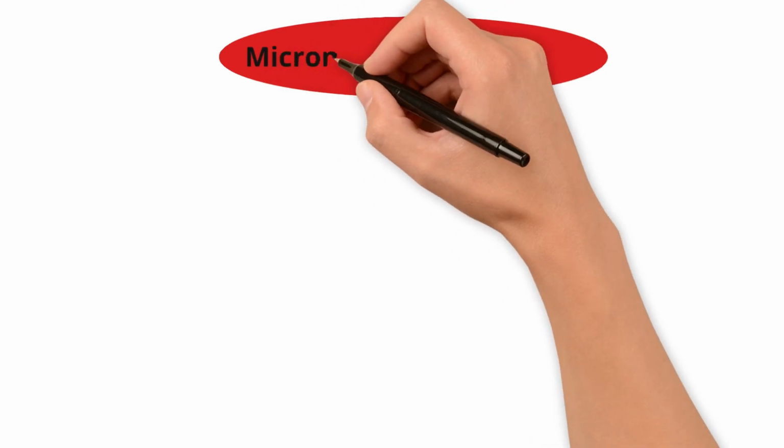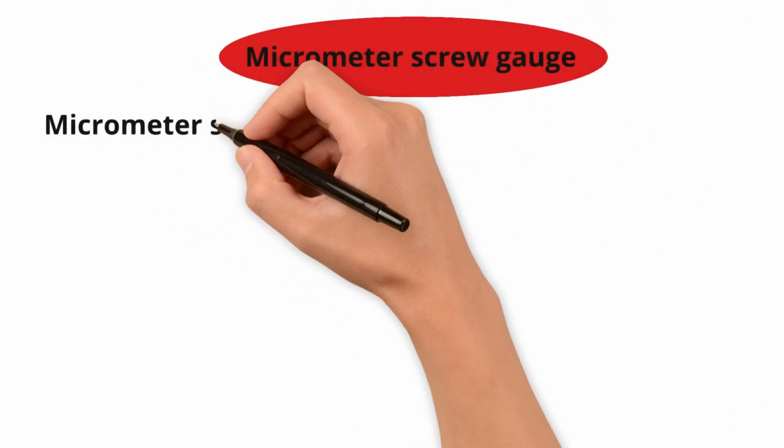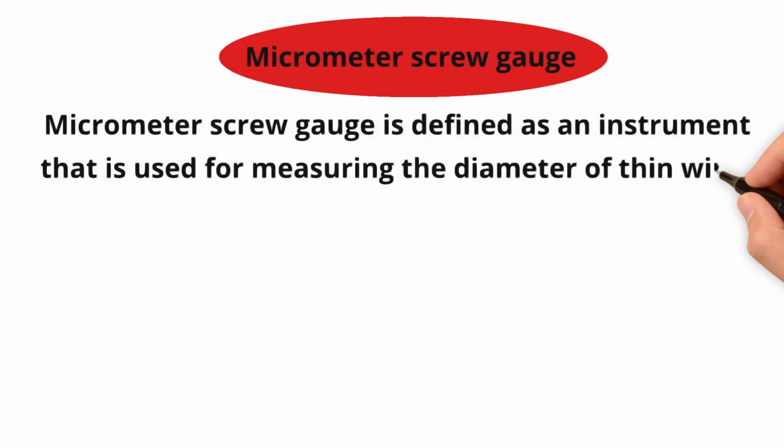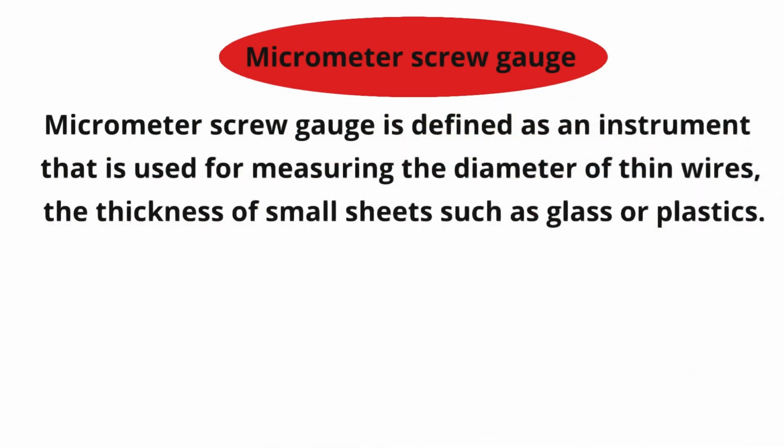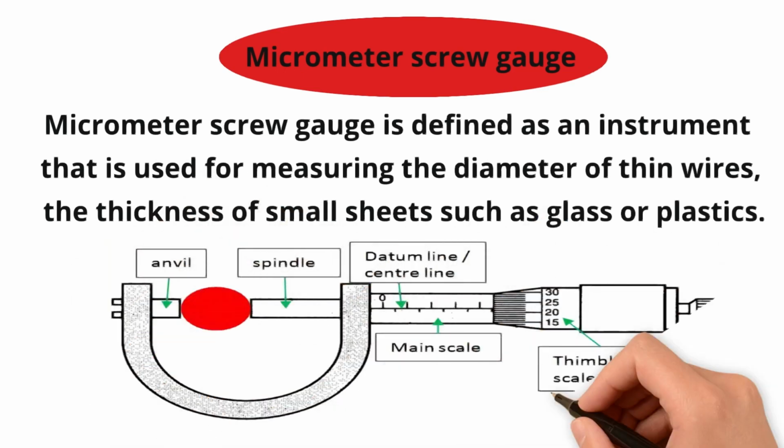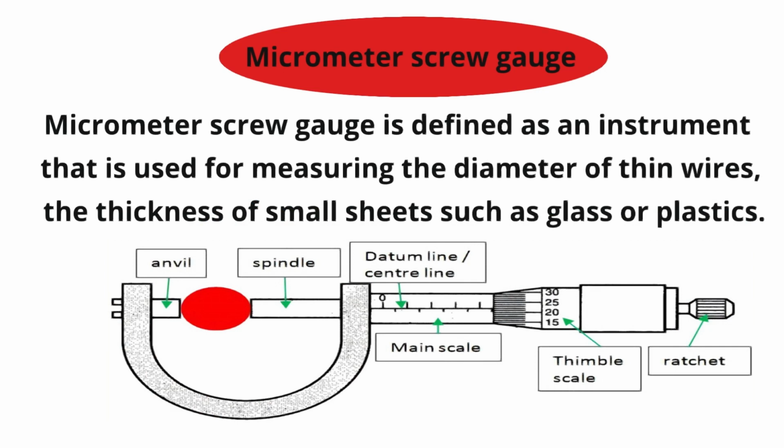Okay, now what about small diameters and radii that we cannot measure with a vernier scale? There is another device known as the micrometer screw gauge, which is used to measure the diameter of a thin wire, or the thickness of a small sheet, such as glass or plastic. This is how the micrometer screw gauge looks. If you can see, the object is placed between the spindle and anvil. There are two scales here, the main scale, and there is one thimble scale, which is also known as the circular scale, because it rotates in a circular direction.